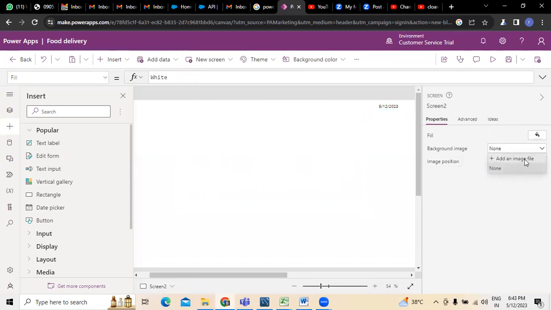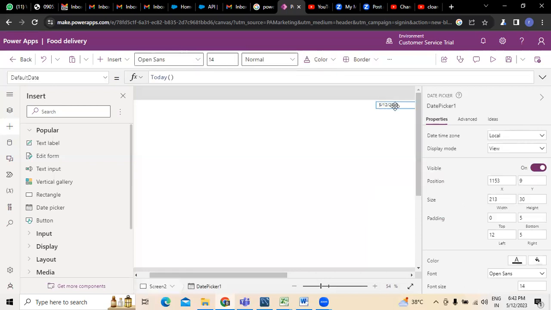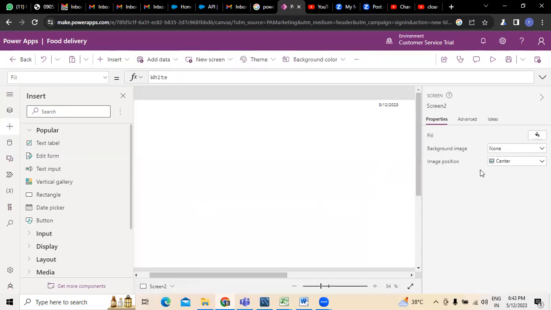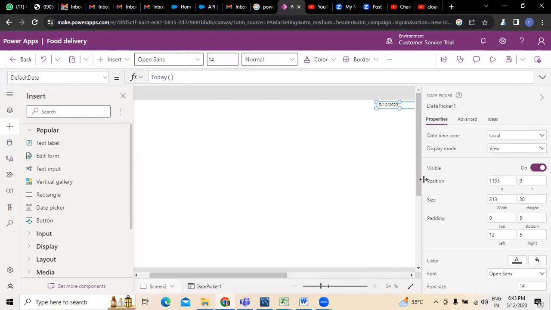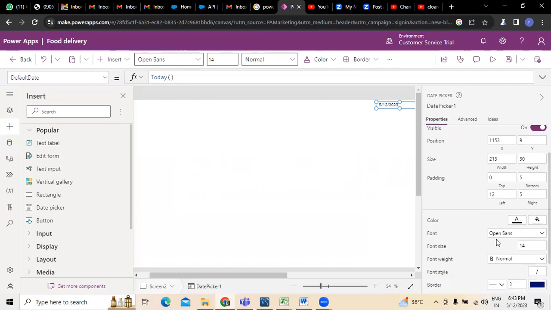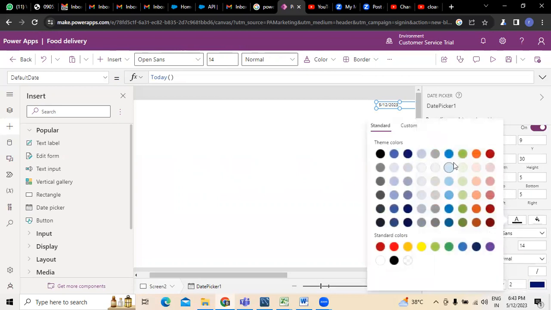Now, if you want to fit any kind of image file, that can be done equally. Usually this is how it looks. This is where the date was mentioned. Of course, if it is really needed, we can increase the size, padding, and all that stuff, or the colors. If you want to change the colors of the existing ones, you can see there are some colors which can be changed here, so different colors can be changed.